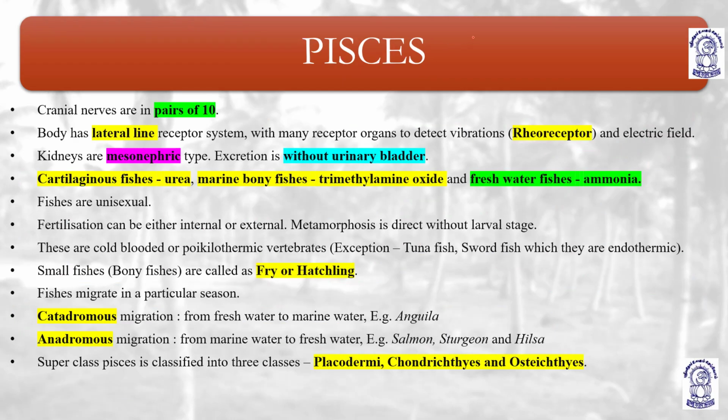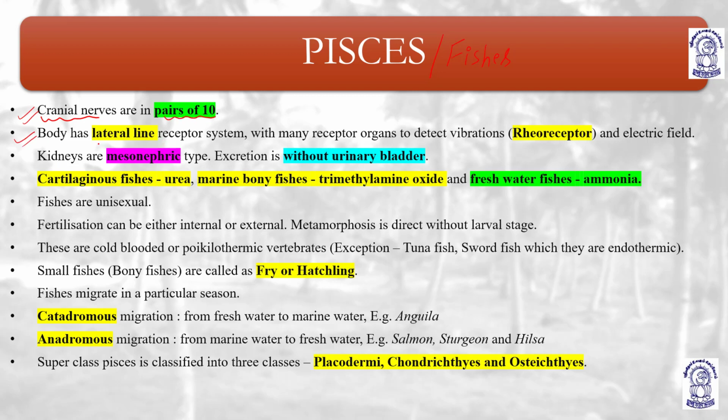Pisces, now Pisces means the fishes. Fishes do have cranial nerves, the nerves which emerge from the cranium, I mean the head, and supply the head and neck region. They have 10 pairs of cranial nerves.